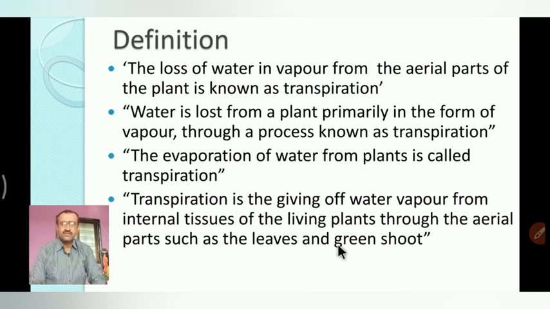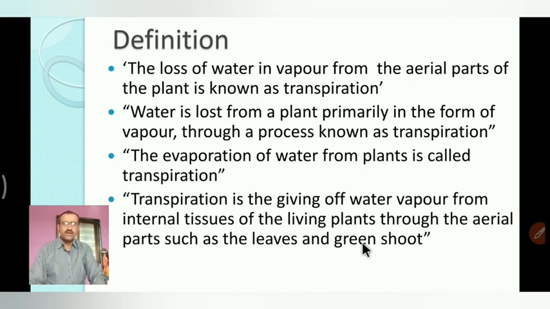After that there are spongy cells also, and from those cells the water vapor comes into the intercellular space, and through it comes toward the stomata and is released into the atmosphere. That process is known as transpiration.